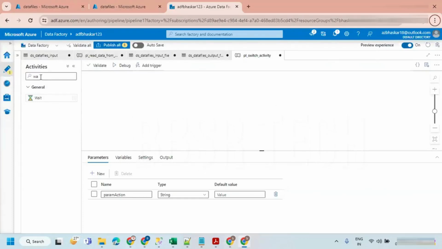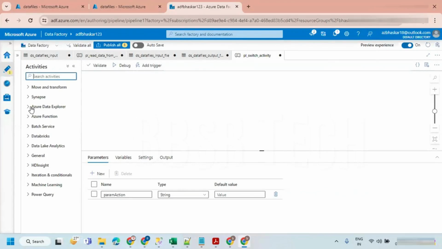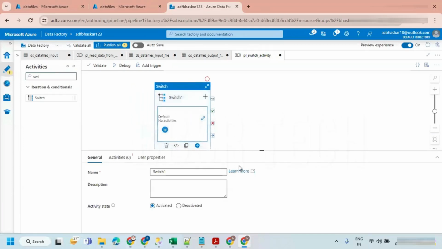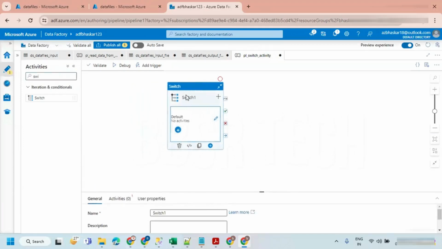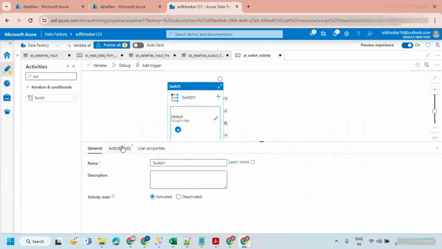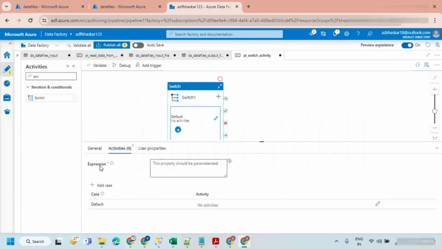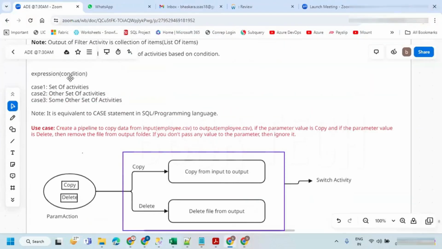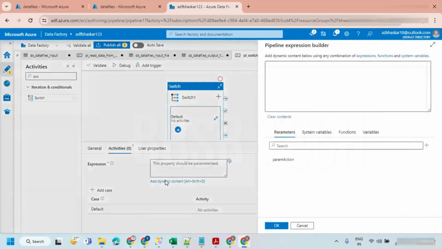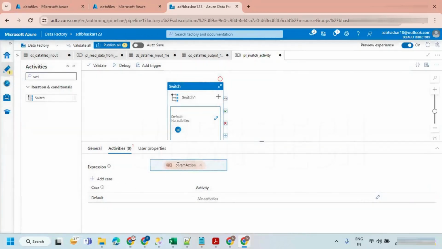Okay, so I'm just going to keep a switch activity now. Let's keep the switch. In the switch, you have to write an expression. That is what I told you here. Expression is nothing but a condition. Write a condition. What is the value of the parameter? Let's take the parameter. So it is going to get the value from the parameter, and if that is equivalent to, I'm just going to say add a case.